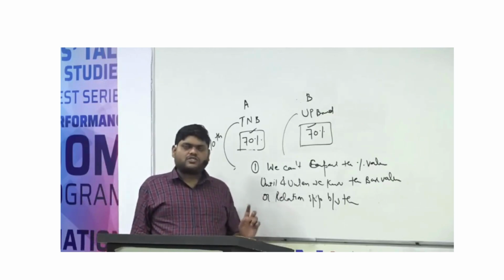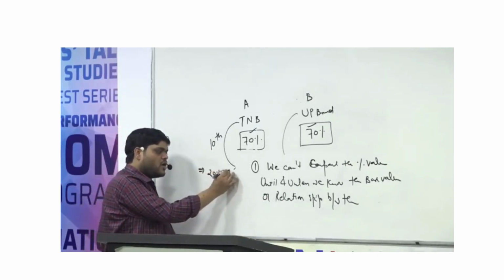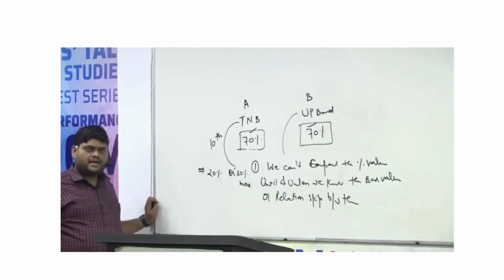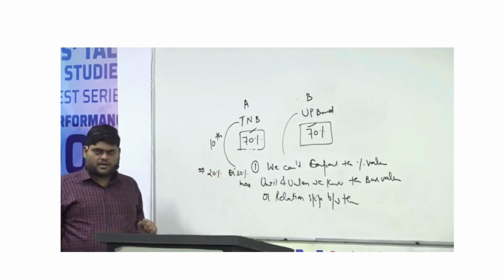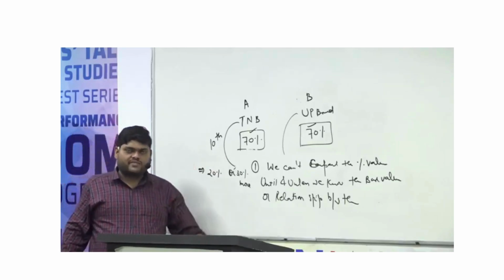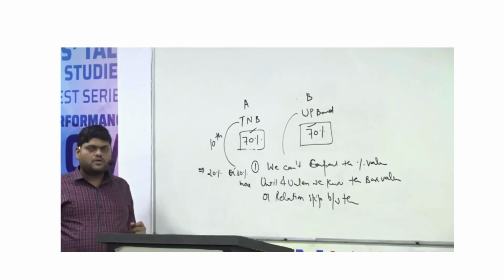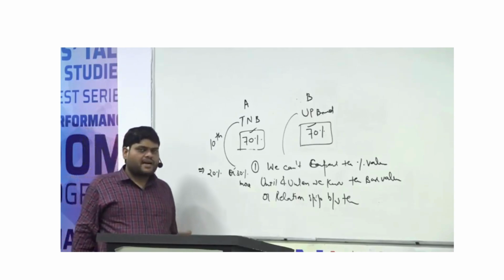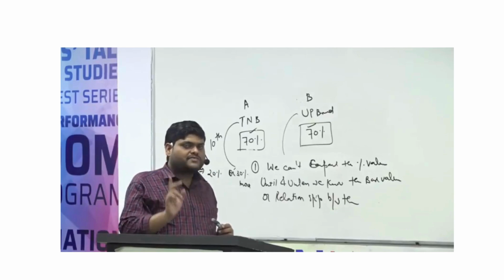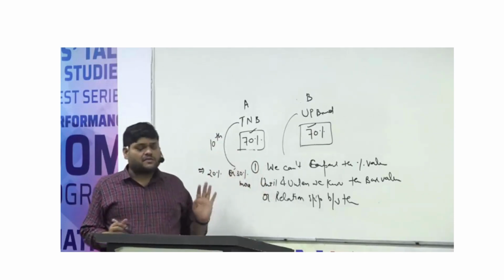Okay, I will give the question. Suppose I ask you whether 20% is more or 30% is more. Your first question will be, 20% of which number, 30% of which number? Because until we know the base value, we cannot compare these two. So the first thing is you should know the base value, then only you are able to answer. Please understand this very clearly.